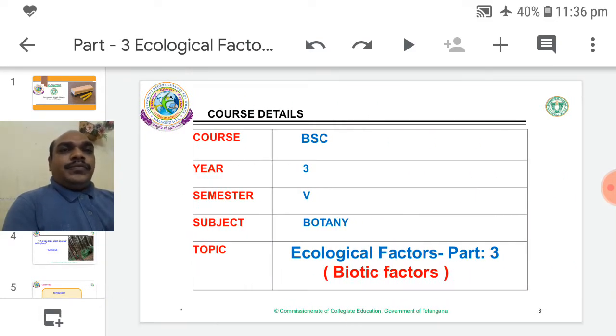So today we are going to discuss a topic belonging to BSc final year, 5th semester, paper name Ecology and Biodiversity. The topic is ecological factors. Today's topic is biotic factors. I have already prepared part 1 on light factor and part 2 on temperature factor. Now part 3 is biotic factors.